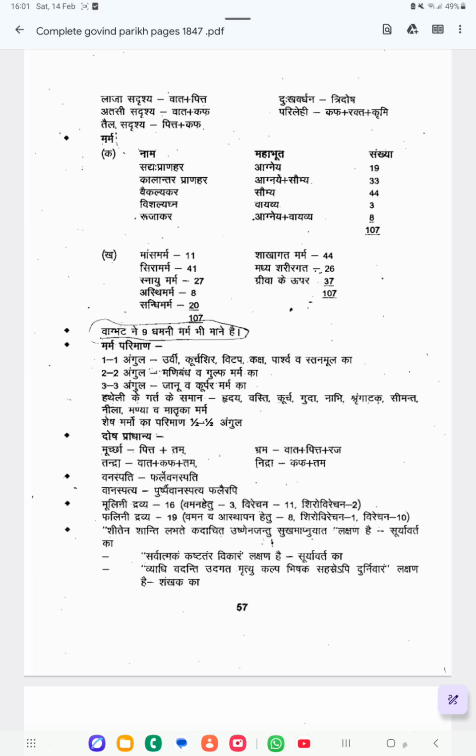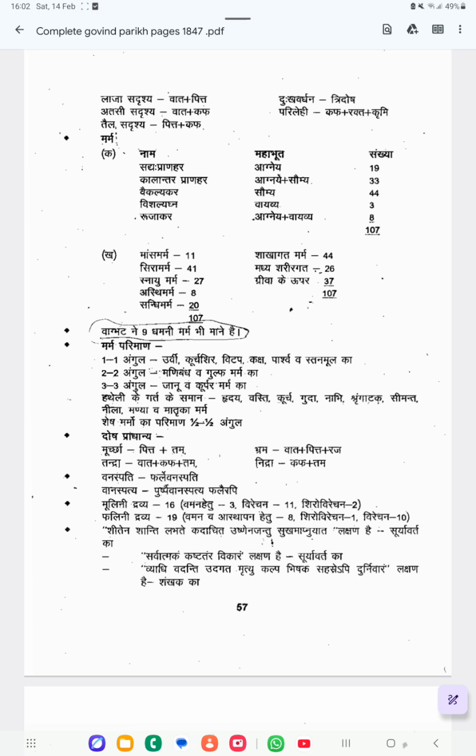Next one is based on anatomy. According to Sushruta, there are 5 types, based on the Adhisthana or anatomy: Mamsa marma, Sira marma, Snayu marma, Asti marma, Sandhi marma. But according to Vagbhata, there are 6 types. Additionally, he has mentioned Dhamani marma. So based on the Adhisthana, 5 types according to Sushruta, 6 types according to Vagbhata.